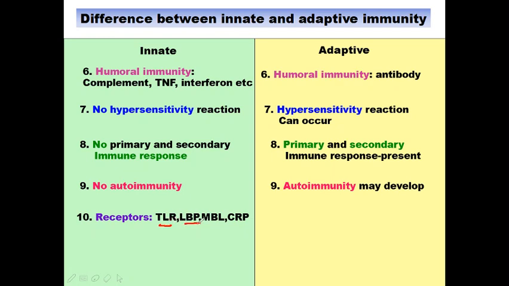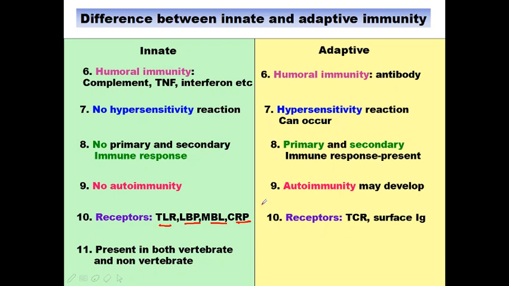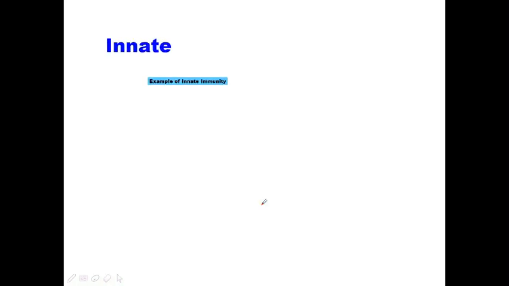There are LBP, MBL, that means mannose binding lectin, and CRP, C-reactive protein. On the other hand, in adaptive immunity, there is TCR, T cell receptor, and surface IgG. Innate immunity is present in both vertebrates and non-vertebrates. On the other hand, adaptive immunity is present in vertebrates only.